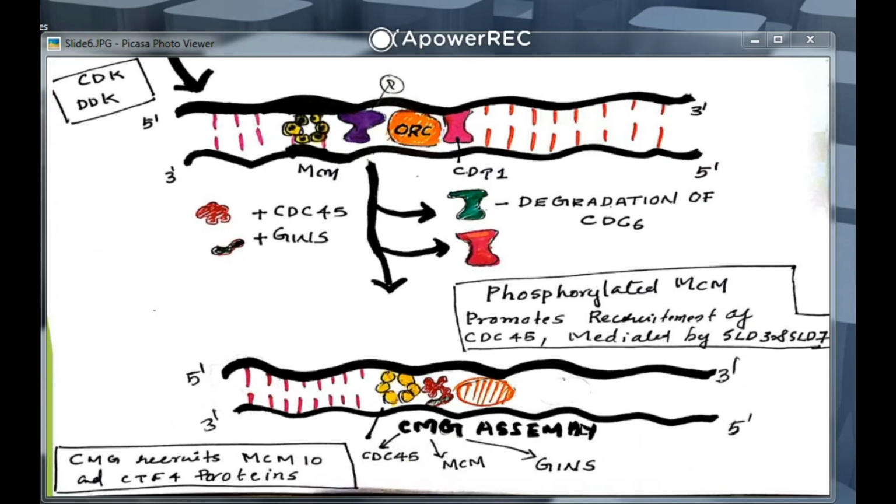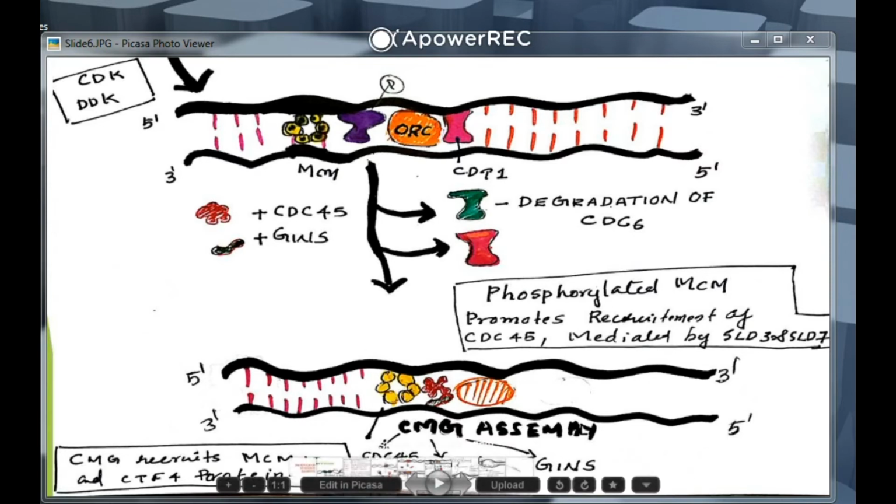At last the ORC proteins are phosphorylated, so they cannot recruit other proteins at this site. With this phosphorylation, MCM promotes the recruitment of CDC45.